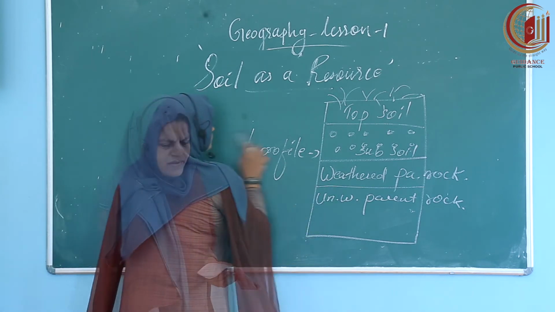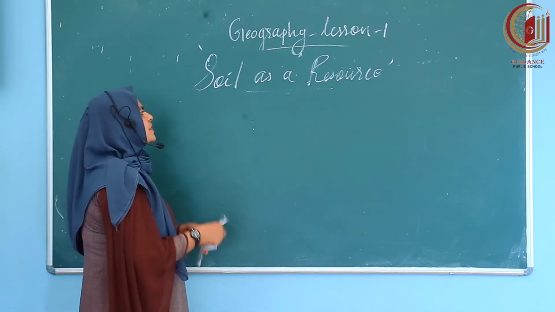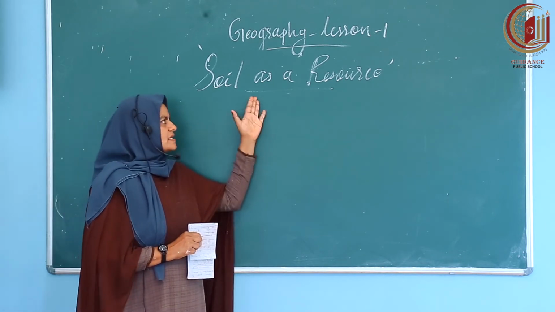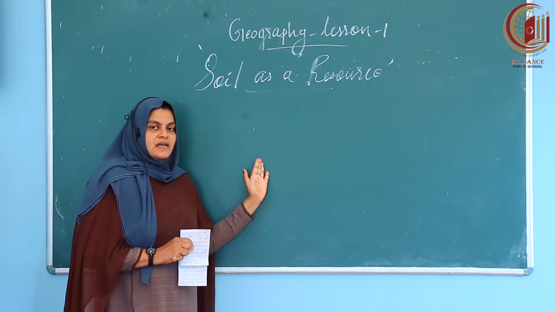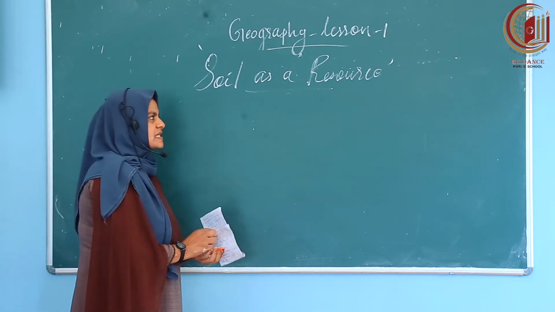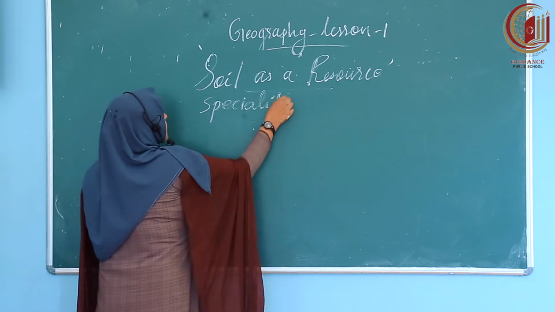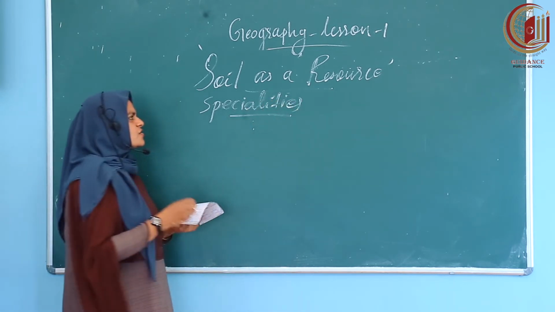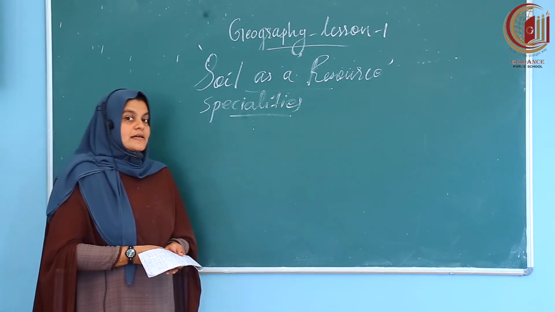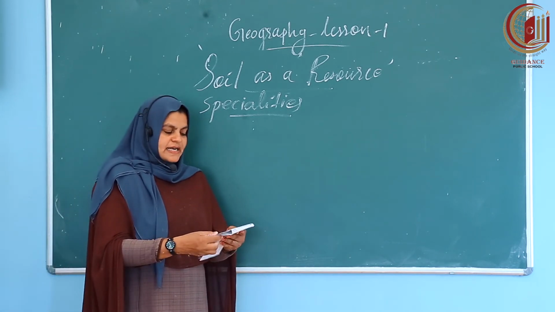Got it now? So now you got what are the important layers of the soil. Now we are going to discuss the specialities of soil. Why is soil also considered as a resource?